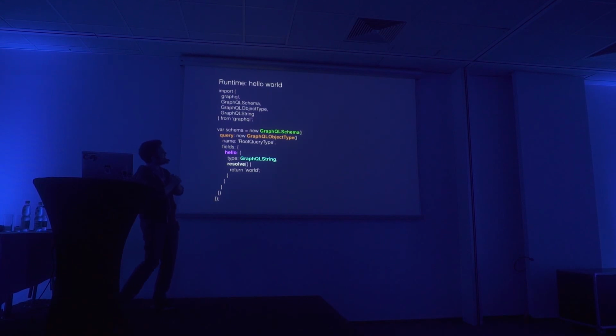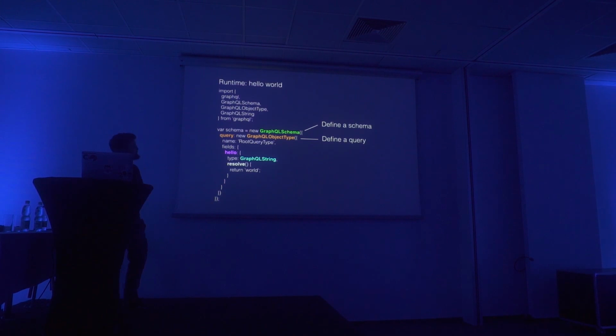Okay, so this is a hello world example. So the first thing we do here is to define a schema object. Under that schema object, we define a query. So we have a query property that we assign something of GraphQL object type. At this point, we define a fields object. And under this fields object, this is what we can query on. So the hello property is a property that we can actually mention when we do the query.